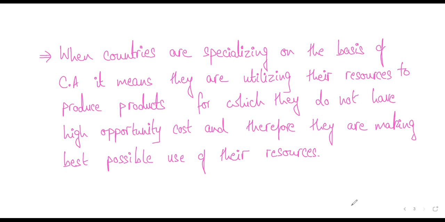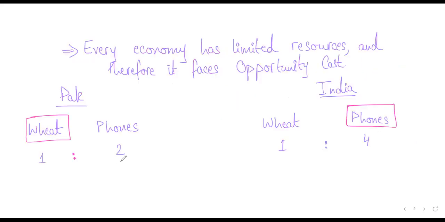If a country is producing something for which it has to give up a lot of other things, so if instead of Pakistan, India produces wheat, then the problem is that instead of this one unit of wheat, they could have produced 4 phones. So what product should their resources be used for? Their resources should be used for things that will give them higher return, which is phones in this case.